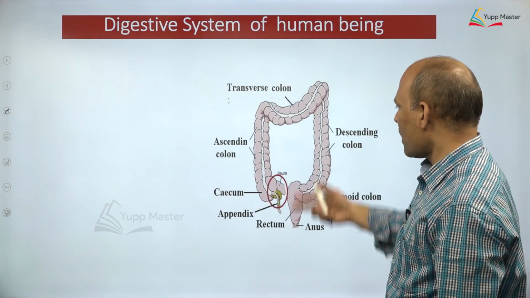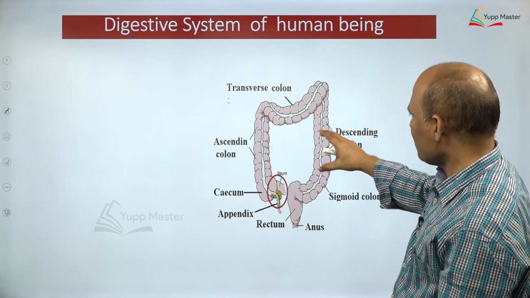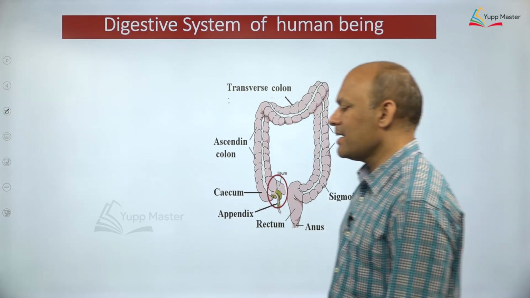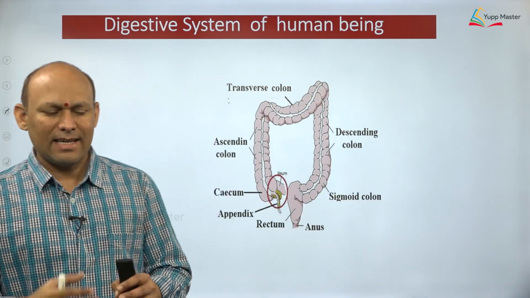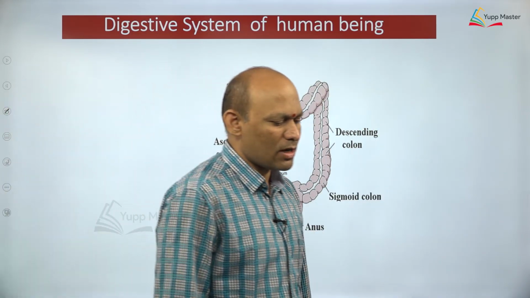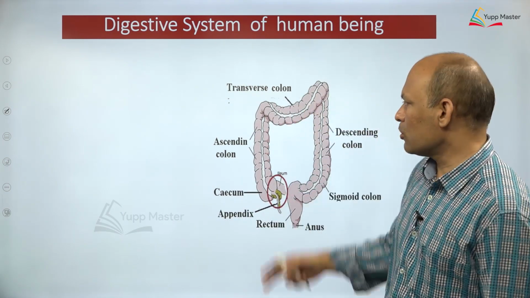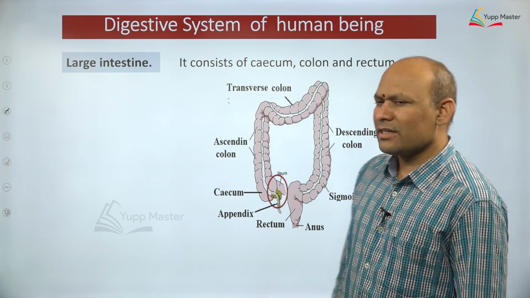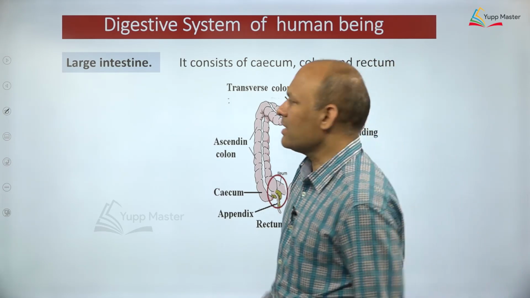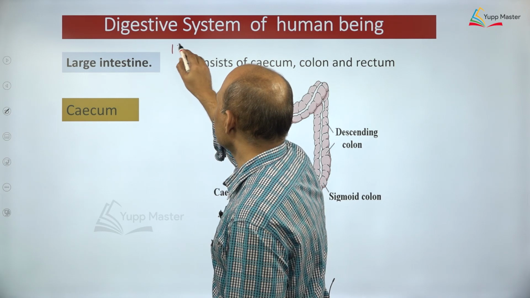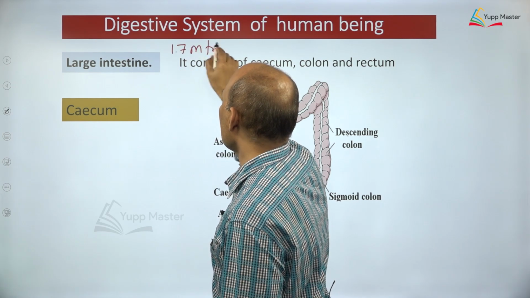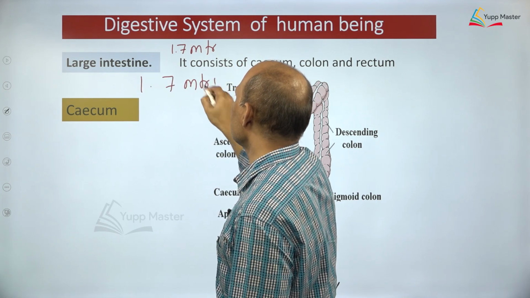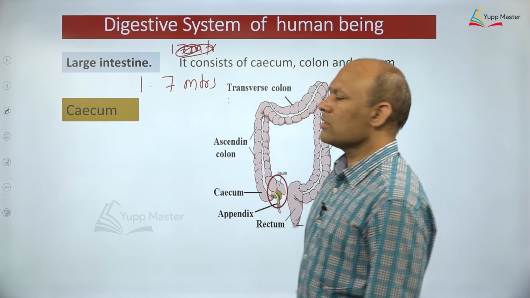Now, let us talk about, are you aware of this? From the digestive system I brought only one part for you, so that you can clearly see exactly what structures can be seen in that part. So, this part is what, dear students? Large intestine. Its length is approximately 1.7 meters. How much? Not 17 meters, it is 1.7 meters, dear students, you need to understand.